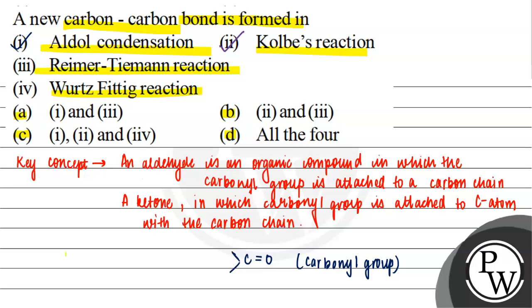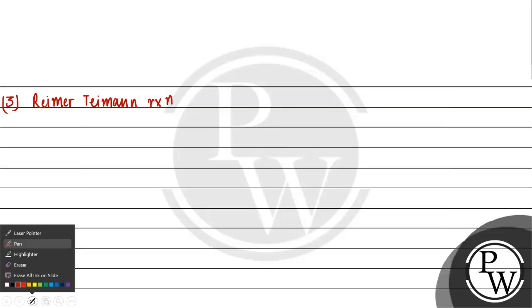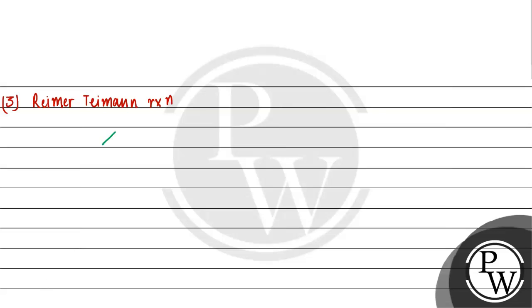Now let us talk about Reimer-Tiemann reaction, third. So this is our phenol. Phenol is reacting with chloroform, which is CHCl3, in the presence of KOH.